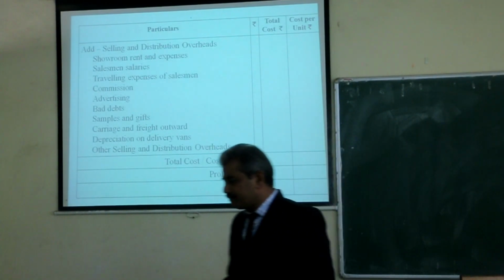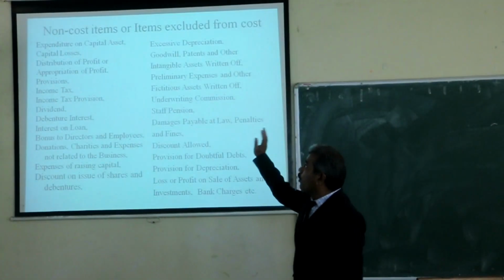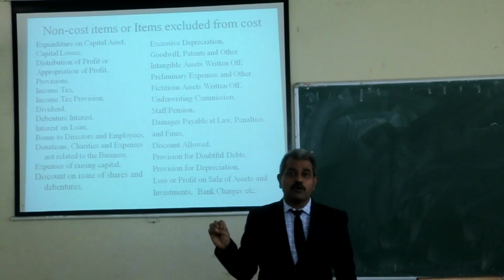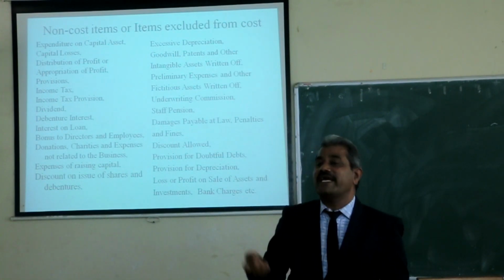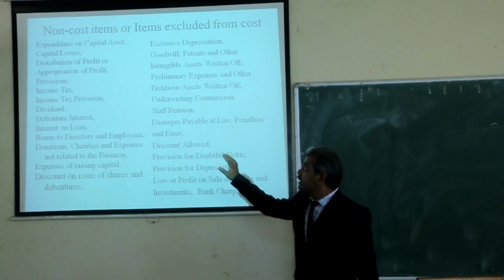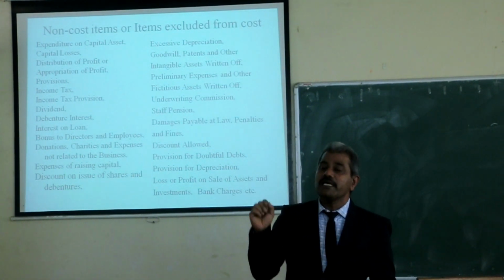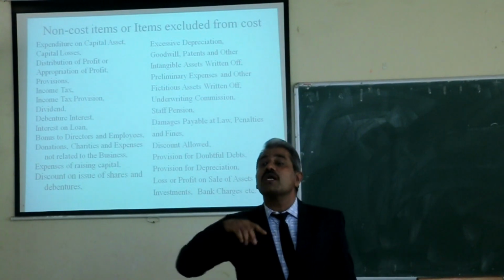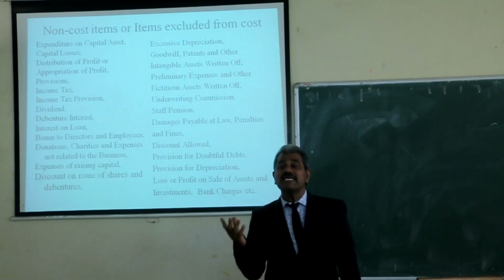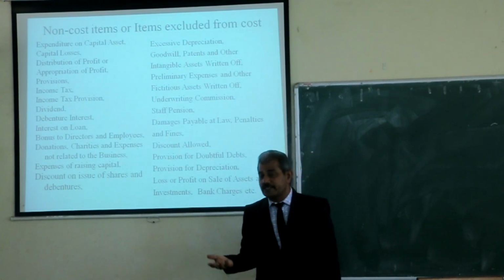Then, while preparing the cost sheet or statement of cost, we have to take one more care. That is, here we have to consider the non-cost items. In costing, some items are not considered. These are called non-cost items.